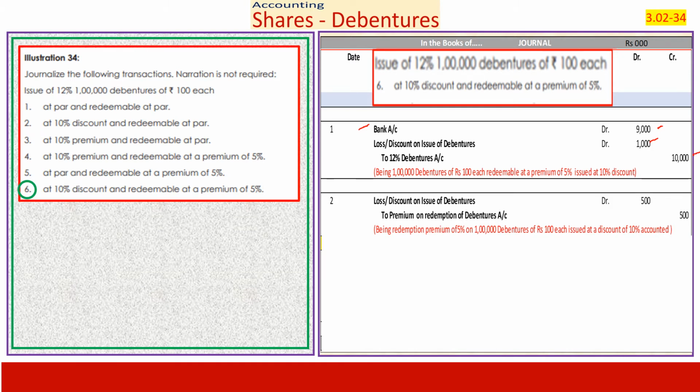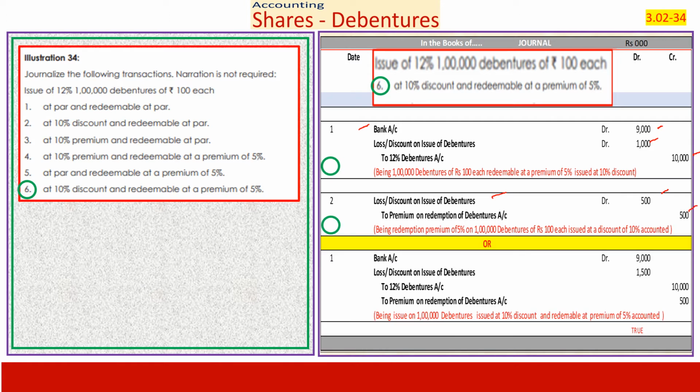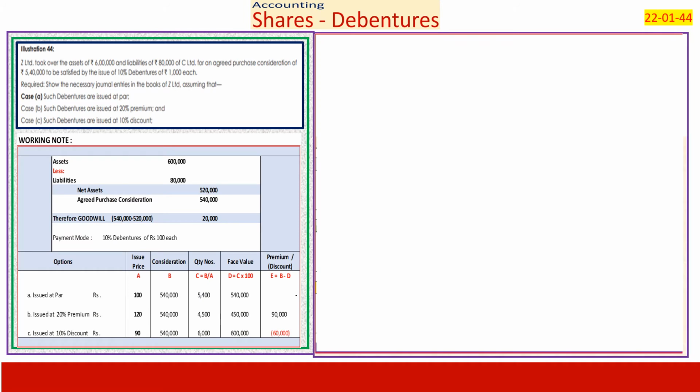Once again, book the loss: loss on issue of debentures 500 to premium on redemption of debentures 500, or you can give a consolidated entry as we see here now: bank, loss on issue of debentures, to 12% debentures and to premium on redemption of debentures. This will give a perfect answer to a problem of this type, so understand it very clearly.